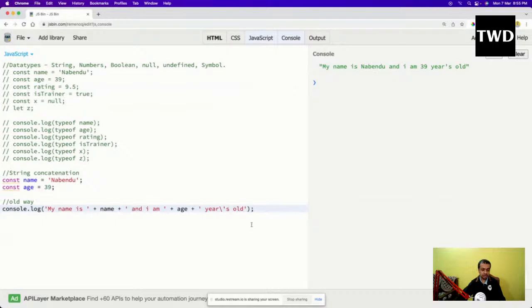So what is the new way? New way is the ES6 way. As I told, I'm going to tell some of the ES6 things also. New way. Okay, and console.log of. Here, what has happened? There is something known as tilde, which is beneath the escape. There is a tilde. So tilde is this, and this is a new way.